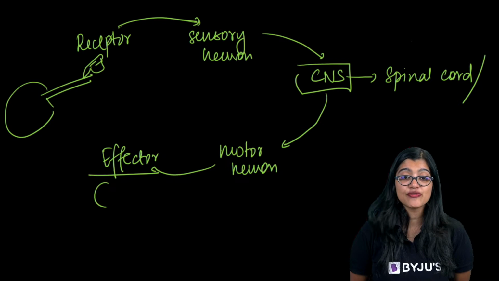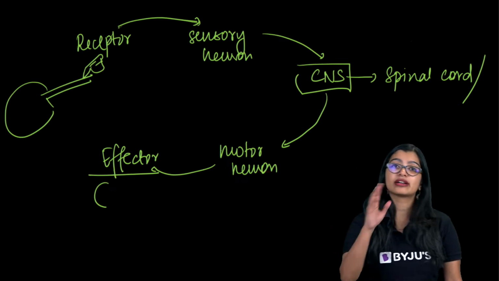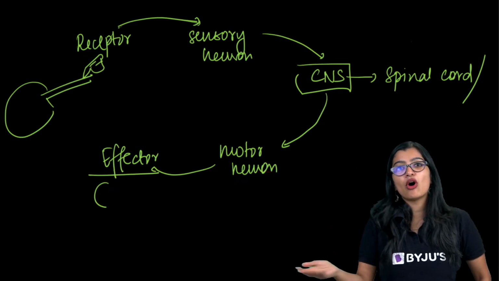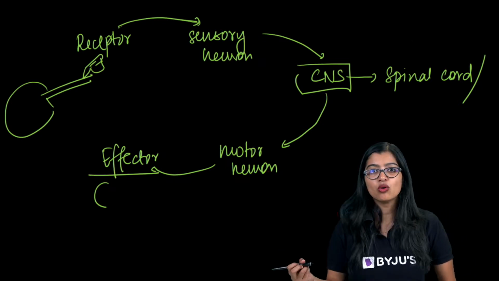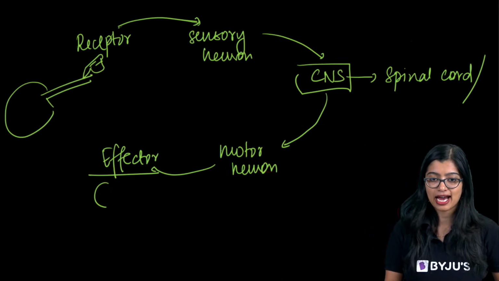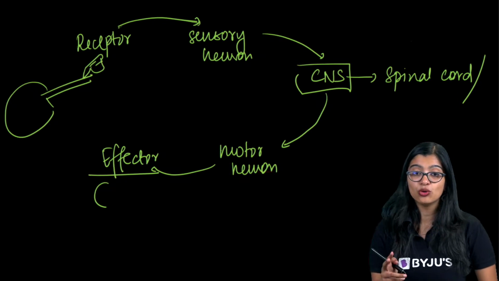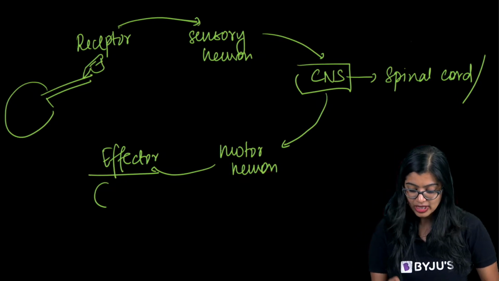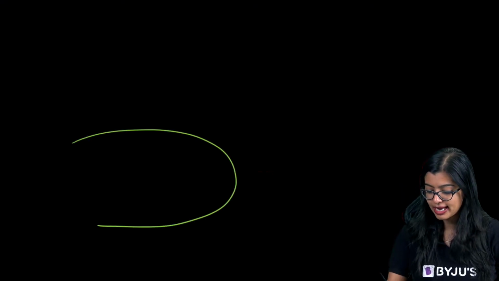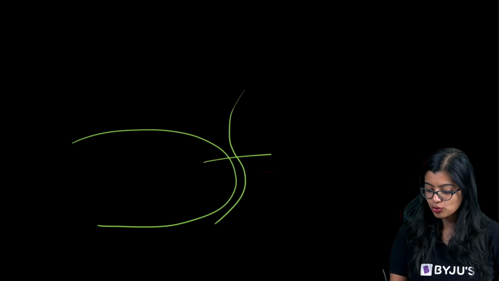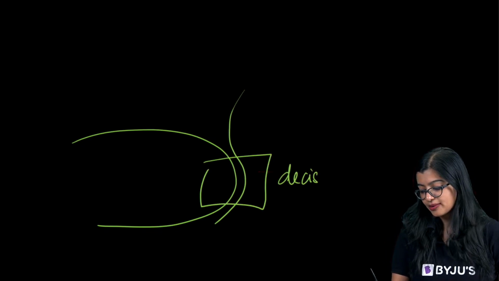Okay. Now, for those of you who told me no, brain is involved in reflex action, you are correct. The thing is, it's just that it is in few cases. When this whole reflex action is happening, our spinal cord was the one taking the decision here, right?